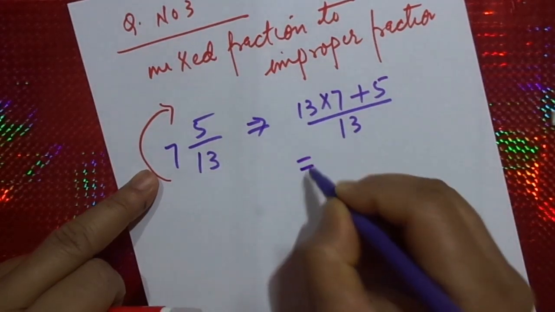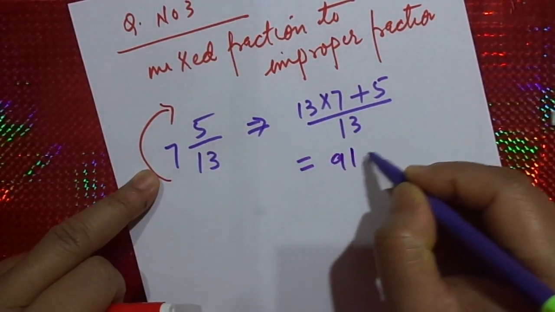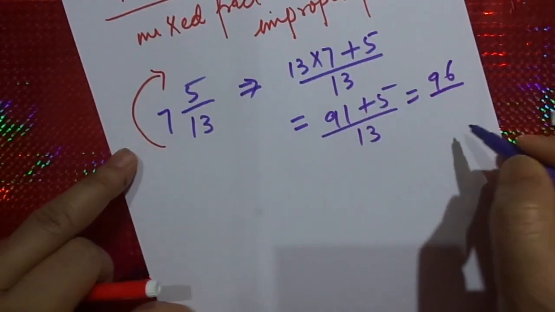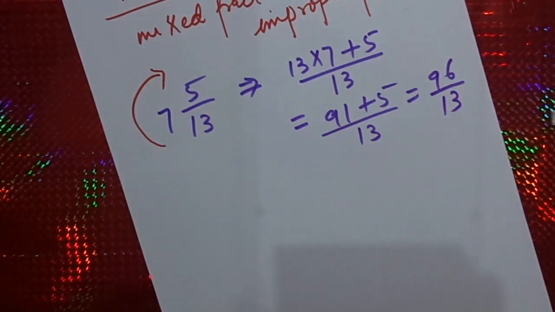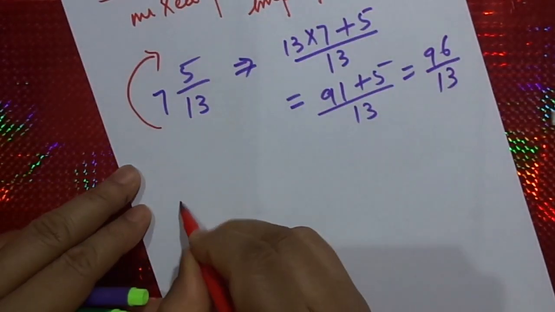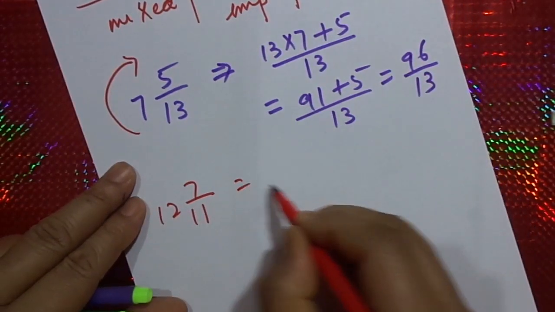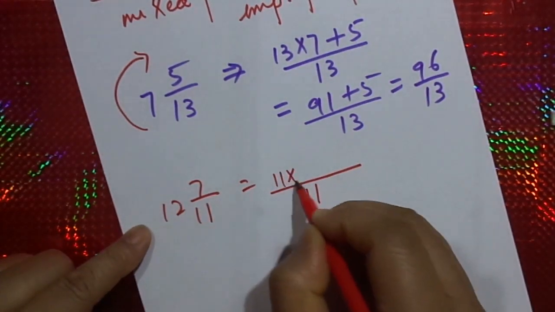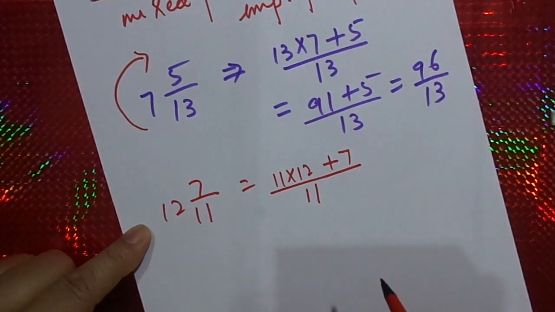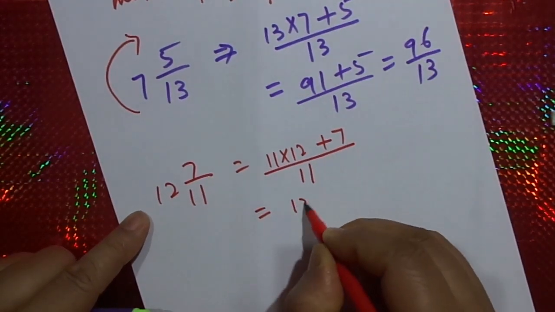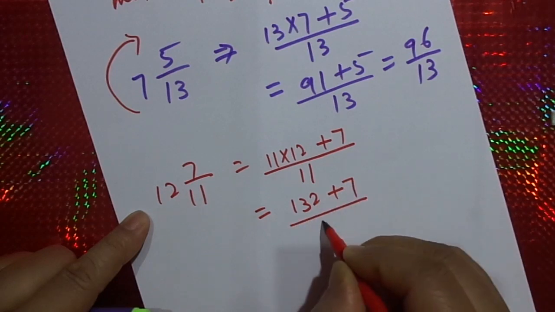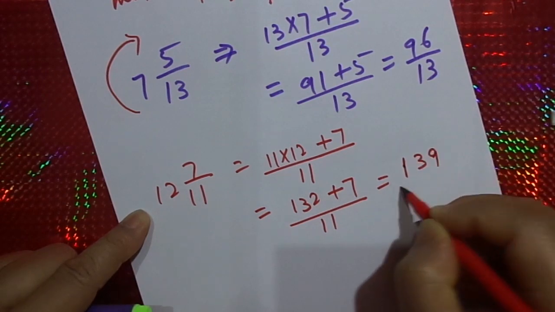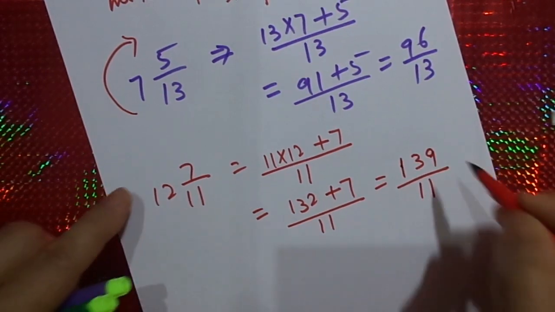So 13 into 7 plus 5 will be equal to 91 plus 5 by 13, which is equal to 96 by 13. Let me take one more: 12 7 by 11. As I said, 11 will be over here. Move clockwise. 11 into 12 plus 7 is equal to 132 plus 7 by 11, which is equal to how much? 139 by 11. Improper fraction.